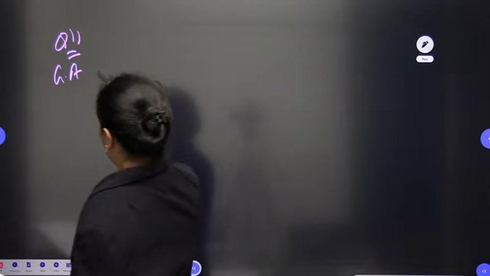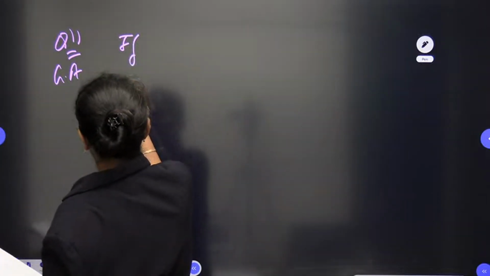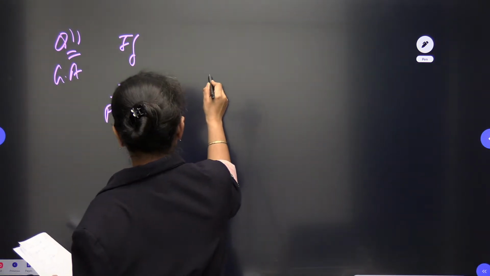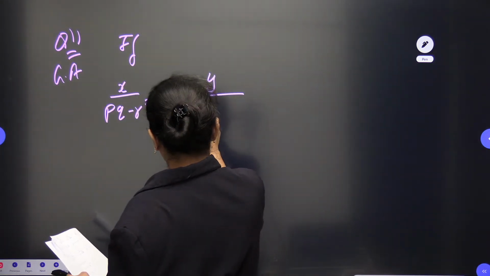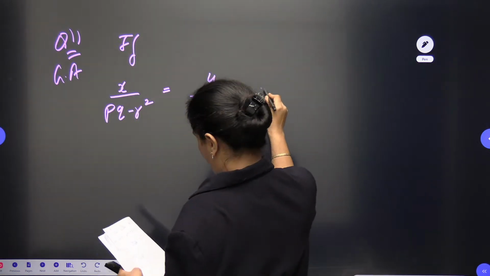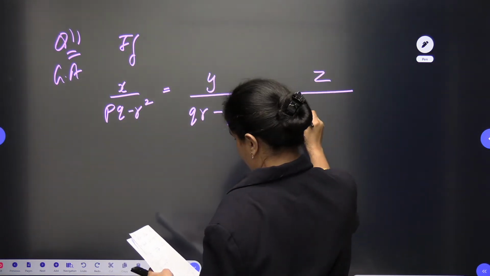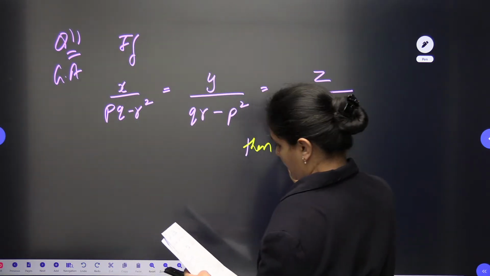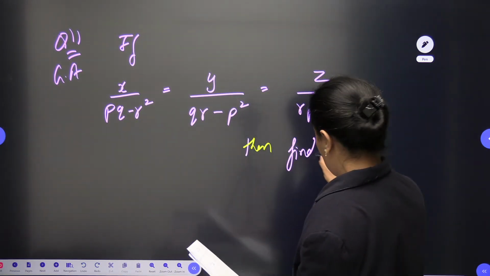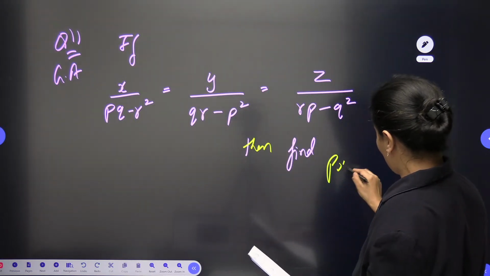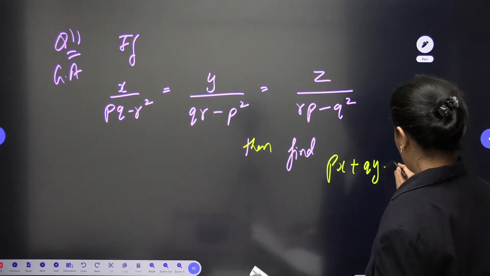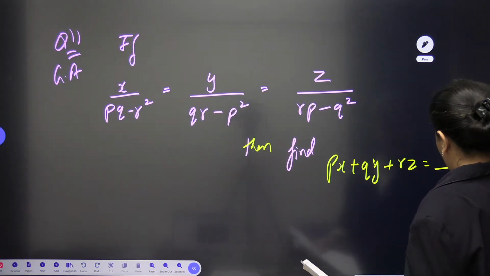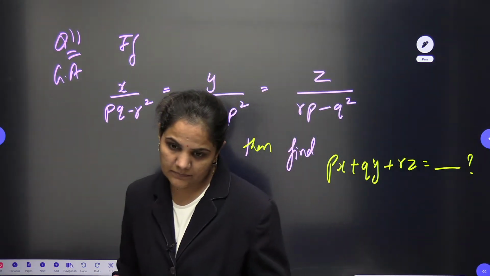Here it is given to us, if x by pq minus r square equals y by qr minus p square equals z by rp minus q square, then we need to find out the value of, please confirm, was this the question or not, px plus qy plus rz. We need to find out the value of these three.